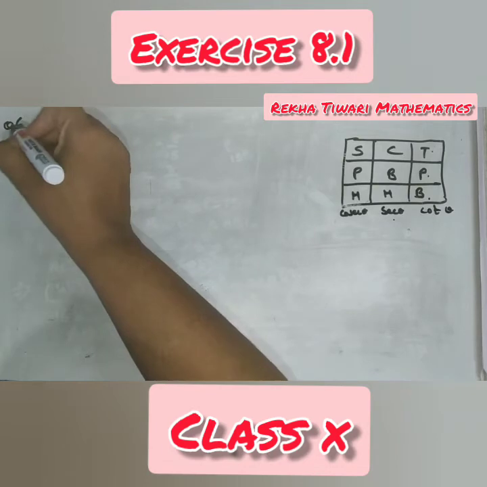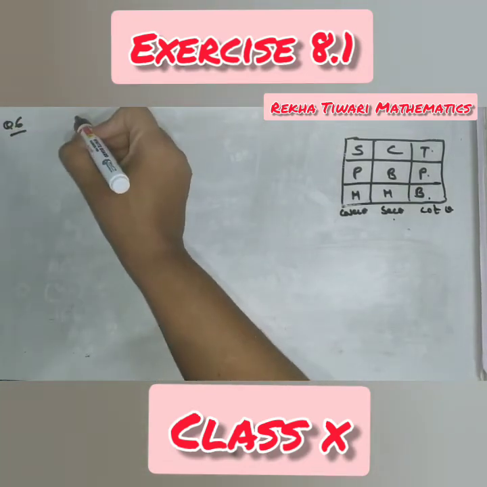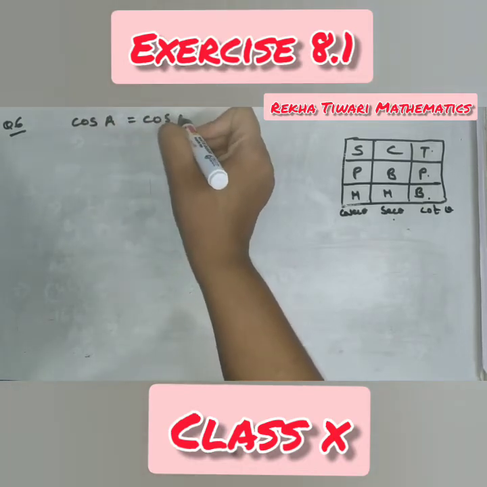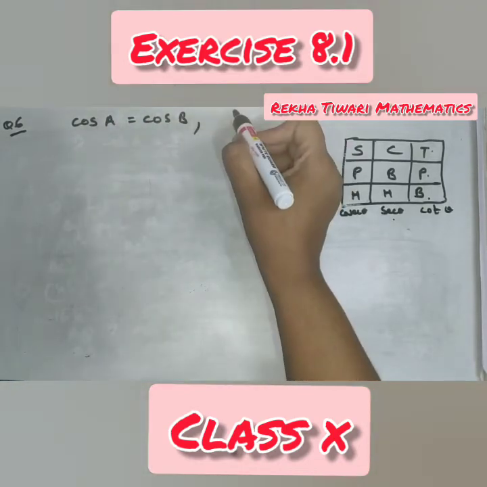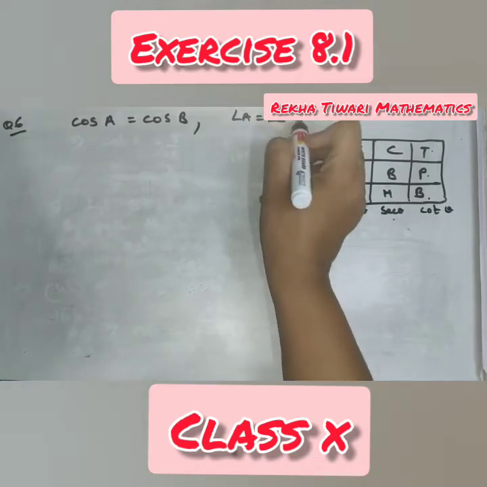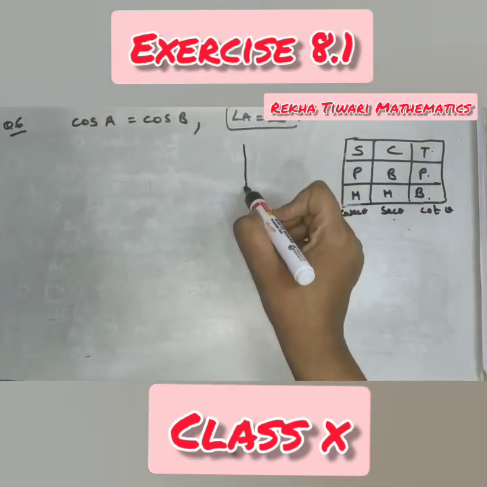Question number 6. If angle A and angle B are acute angles such that cos A is equal to cos B, you have to show that angle A is equal to angle B. This you have to show. And what is given to you? That A and B are the acute angles.